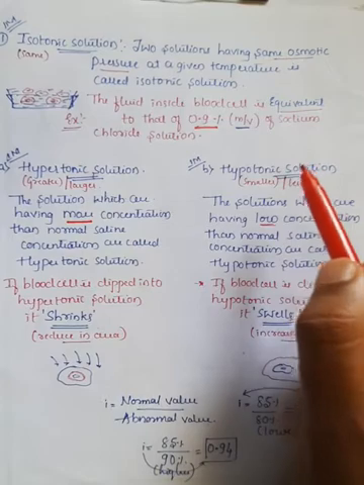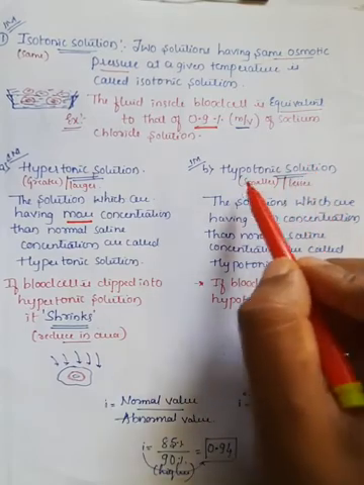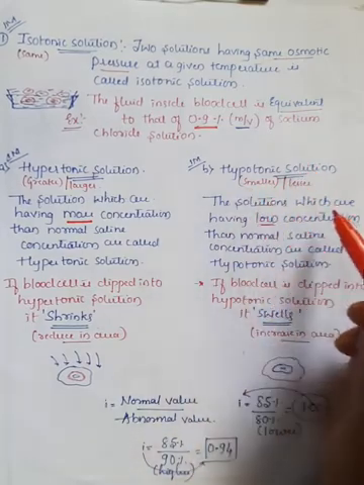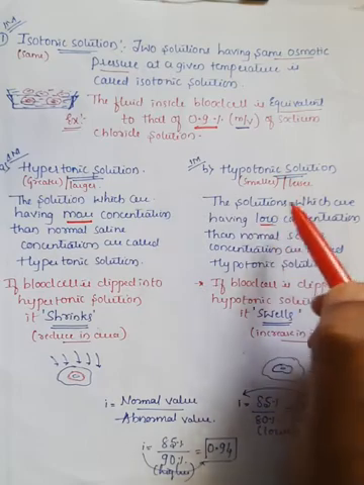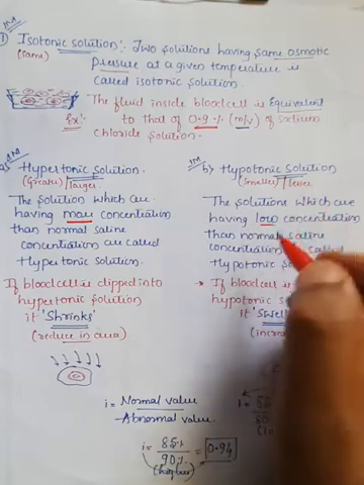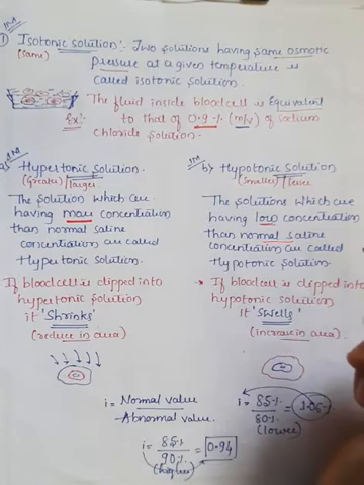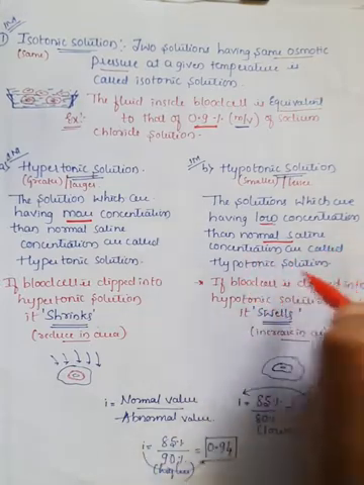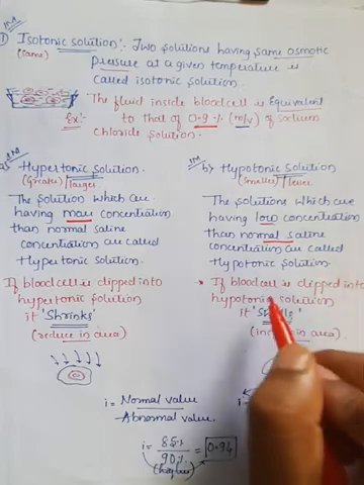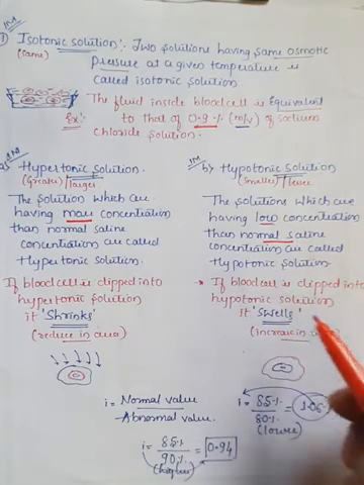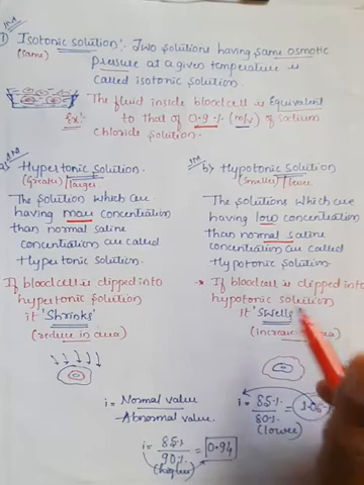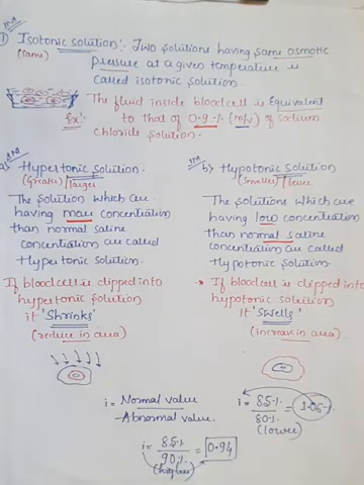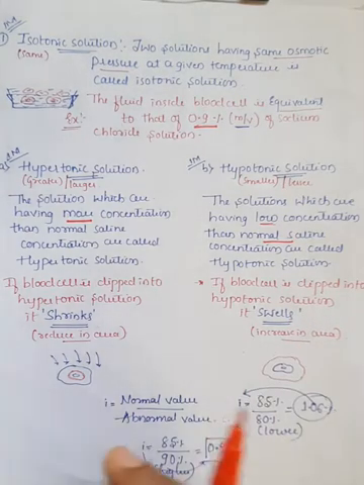The hypotonic solution has a smaller concentration, lower than the normal saline concentration. If the blood cell is dipped in a hypotonic solution, it swells, which means its area increases.